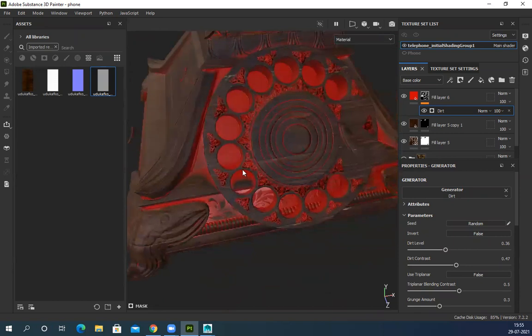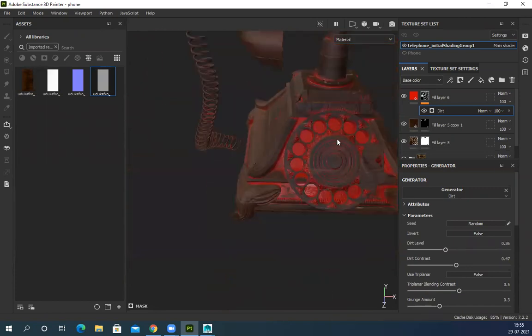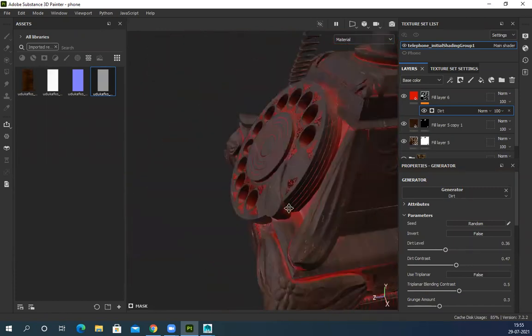or maybe these areas. If I want to remove it, I have to manually remove it. That is the only thing I have to do. Rest everything will work perfectly without any problem.